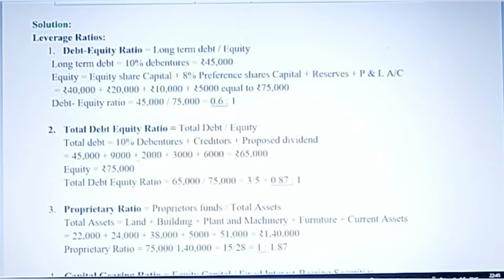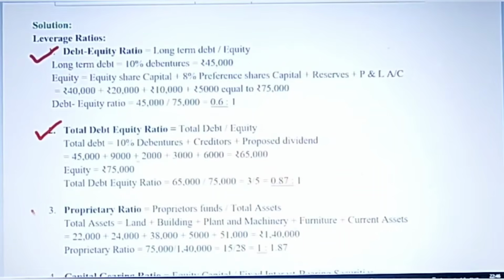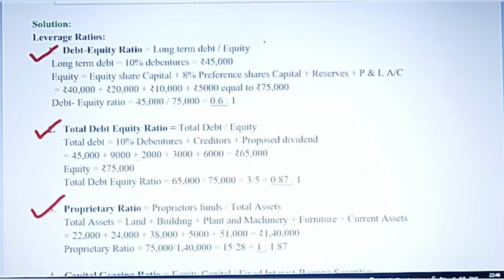Now these are all leverage ratios, like debt equity ratio, then we have total debt equity ratio, proprietary ratio. First let's see these three types of leverage ratio. And again I'm telling you, you have to learn the formulas. There are many formulas in ratio analysis. Like to calculate debt equity ratio, definitely it is a ratio between debt and equity. That means long term debt divided by equity, right?